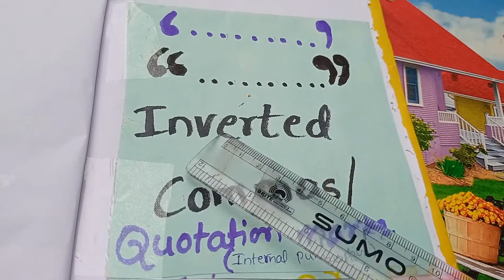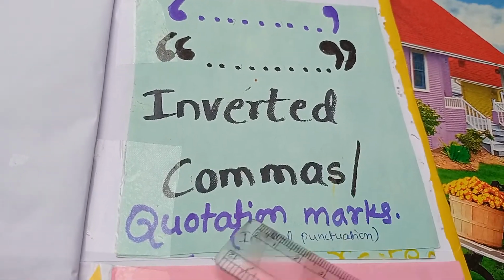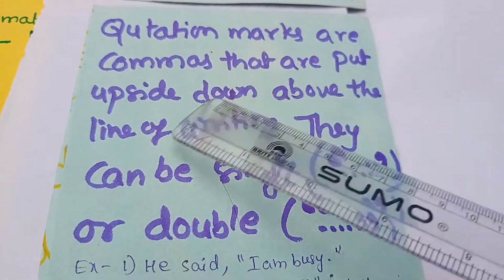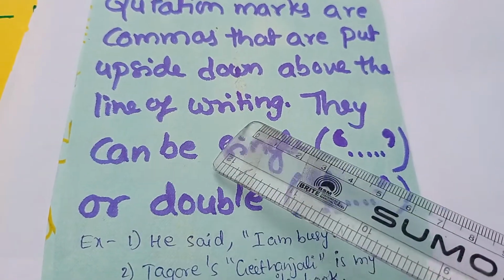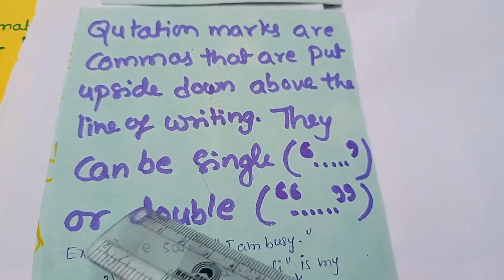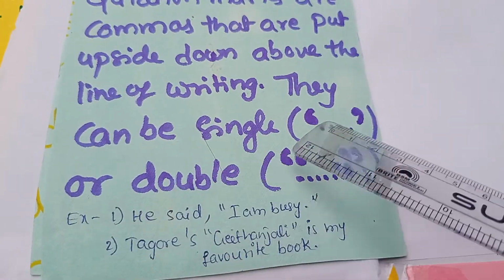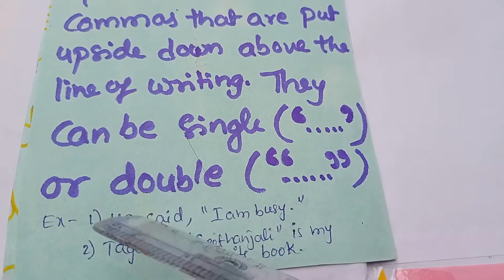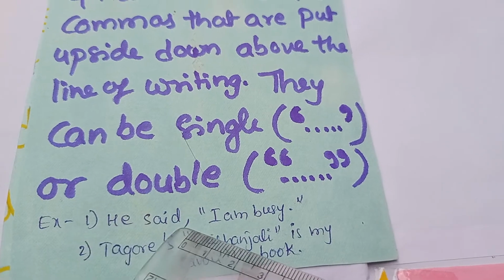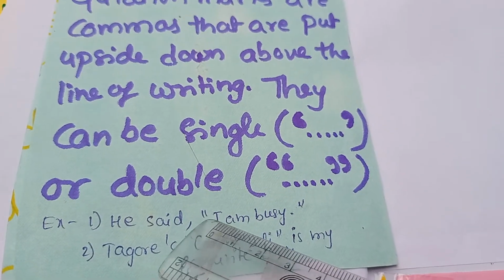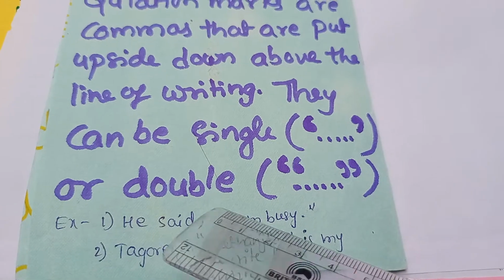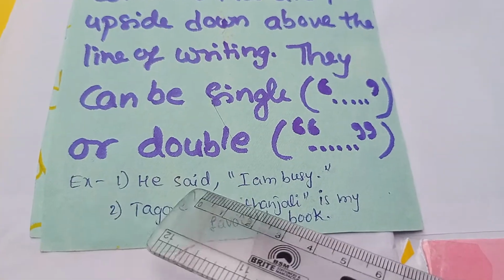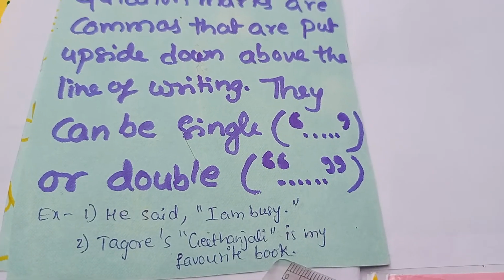Next internal punctuation mark is inverted commas or quotation marks. Quotation marks are commas that are put upside down above the line of writing. They can be single or double. So we use quotation marks for the words said by the speaker. See here, he said, "I am busy." So the words said by him are to be closed with inverted commas. Tagore's Geetanjali is my favorite book.